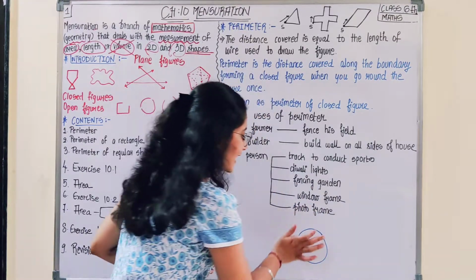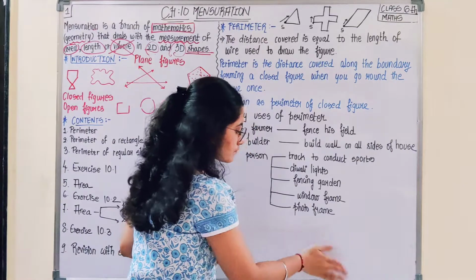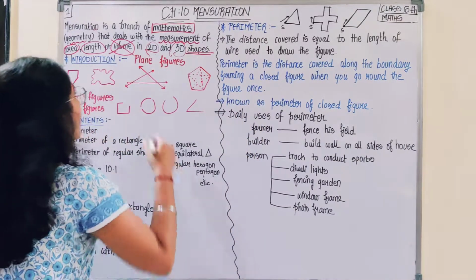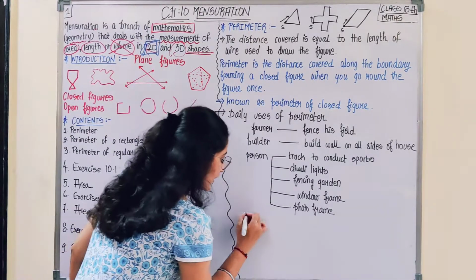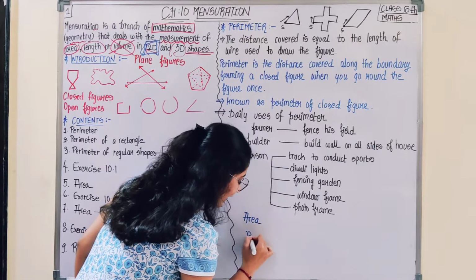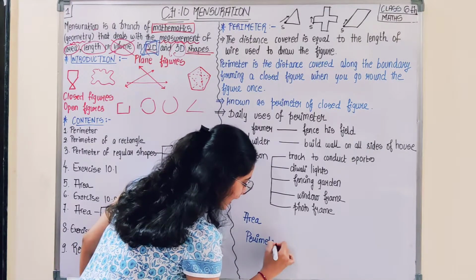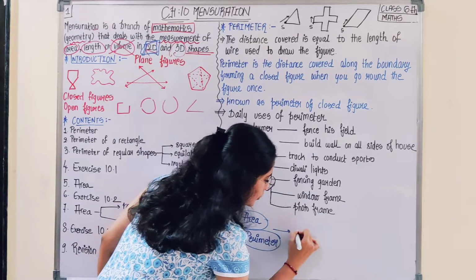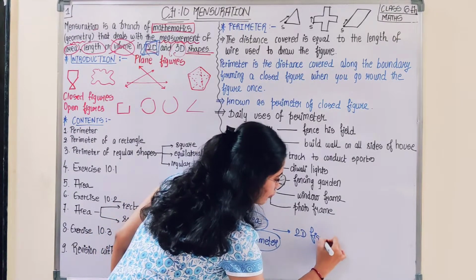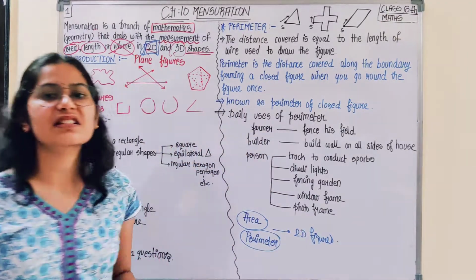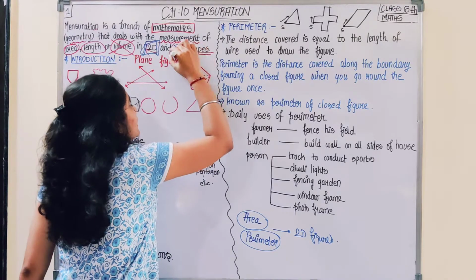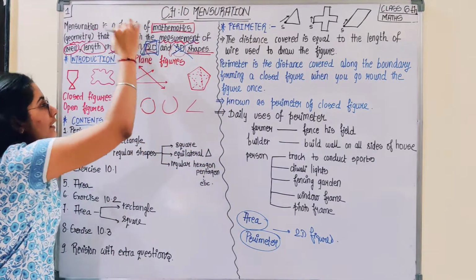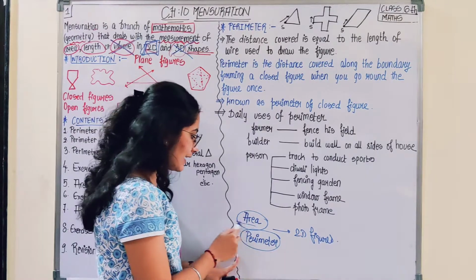The thing I am emphasizing here is that we would be focusing in this chapter on 2D figures. We would be measuring the area and perimeter of 2D figures, or you can say 2D shapes, two-dimensional shapes. So you do not worry about 3D shapes, you do not worry about volume. The thing we are focusing on in this chapter is the area and perimeter.